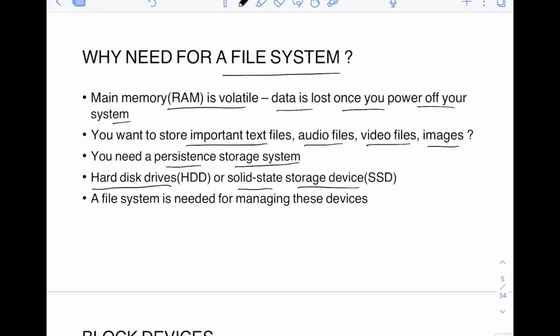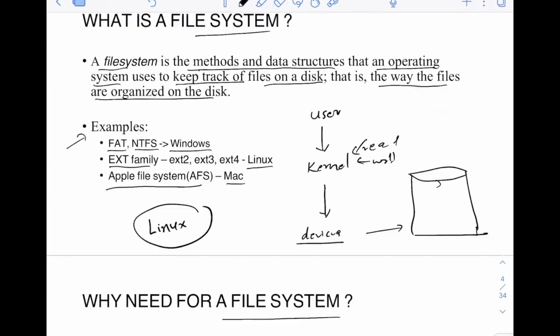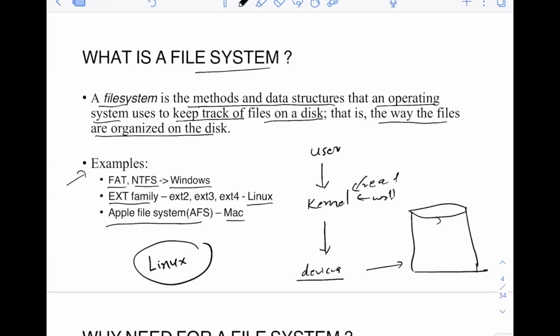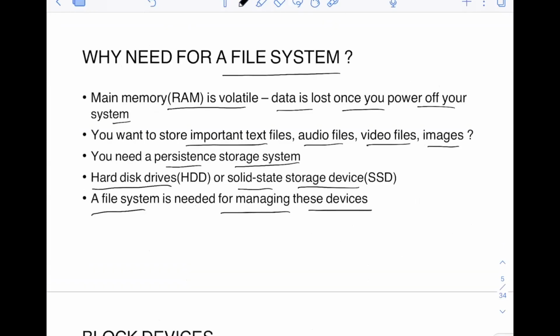Now, of course, you have these devices, HDD, SSD, but still the operating system needs something to manage these devices, right? So that's where the file system comes in. The file system is needed for managing these devices. And all of these examples, right? NTFS, FAT, the ext family of file systems, AFS, right? All these are file systems which are used to manage these hardware devices.